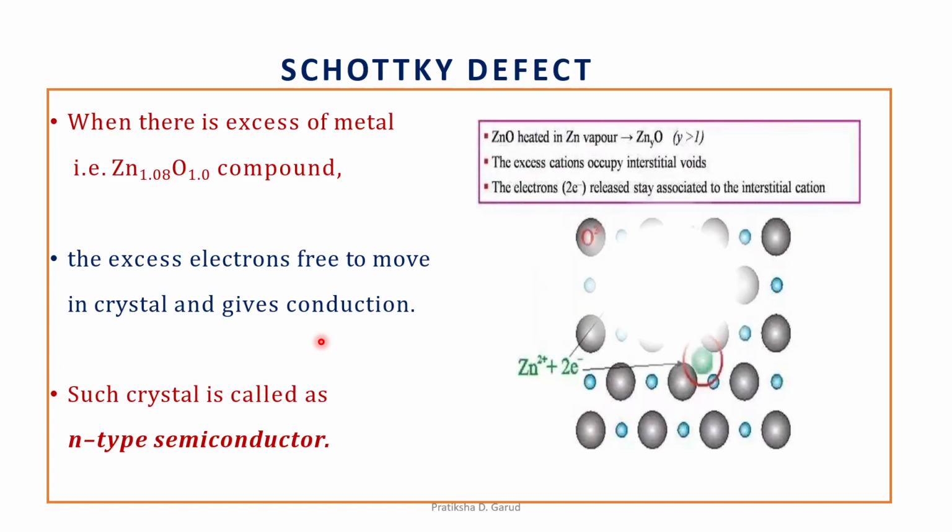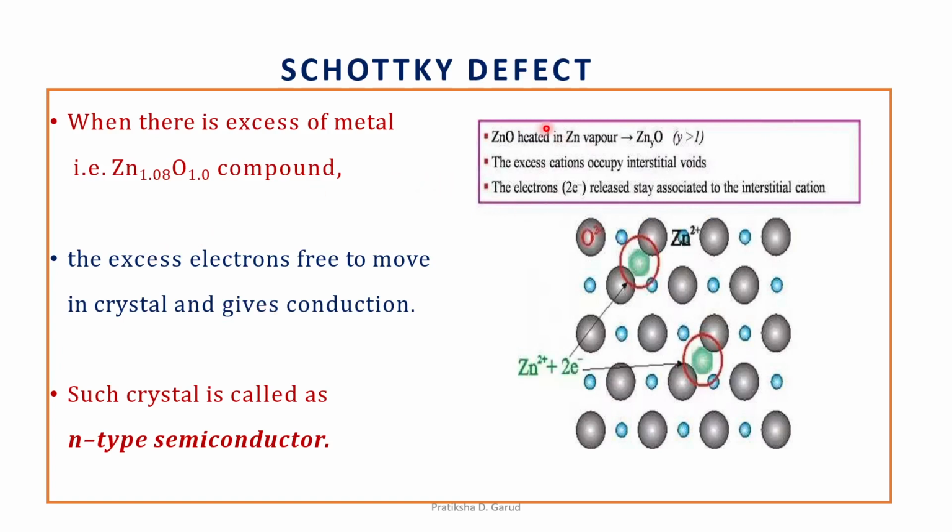Again, let us explain this by using this figure. Let us take an example of zinc oxide. First of all, zinc oxide is heated, which gives us Zn 1+x O. Now here we get the excess cation, the Zn2 plus. It occupies the interstitial voids. These voids or holes are occupied by the Zn2 plus, whereas the electrons released stay associated with the interstitial cation. And there is a movement of these electrons. The free electrons are moving, which leads to the conduction. This is called the N-type semiconductor.